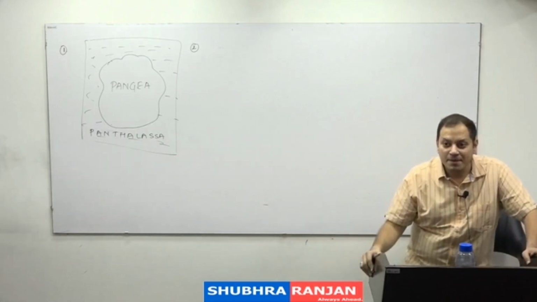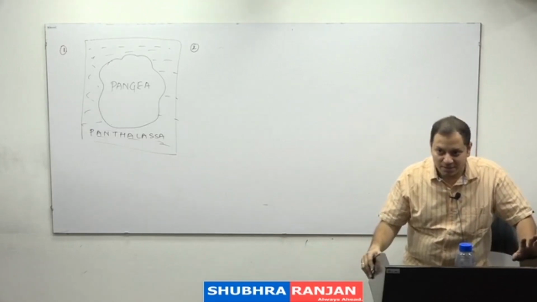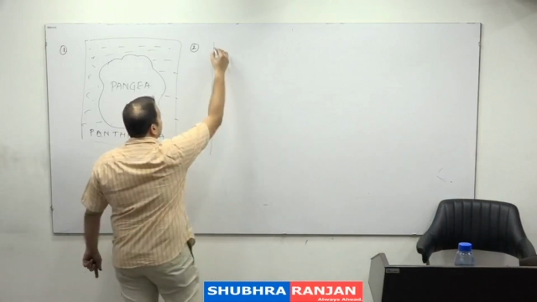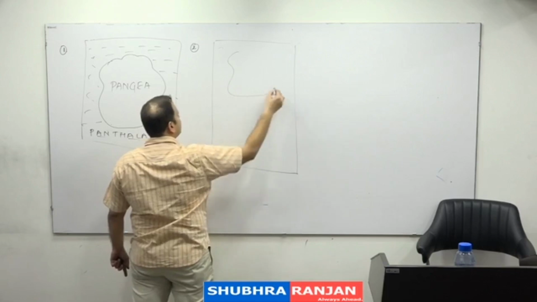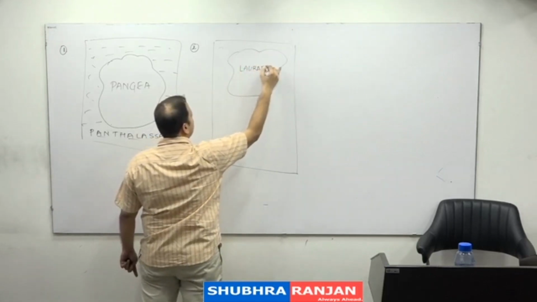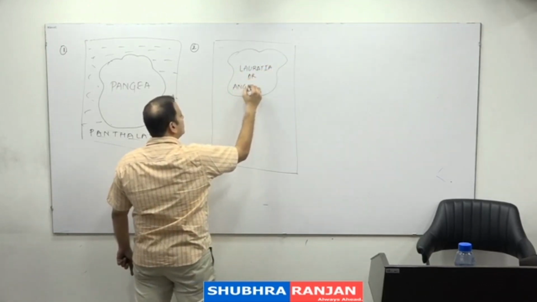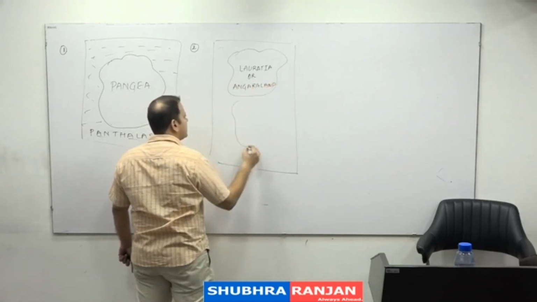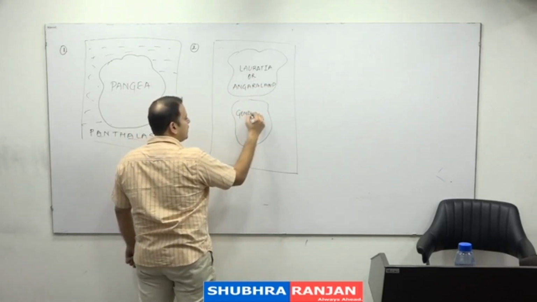In which period? In the Carboniferous period, Pangaea broke into two parts. And this Pangaea, which broke into two parts, resulted in the formation of two landmasses. The northern landmass, he called Laurasia land or Angara land. And the southern landmass, he called Gondwana land.